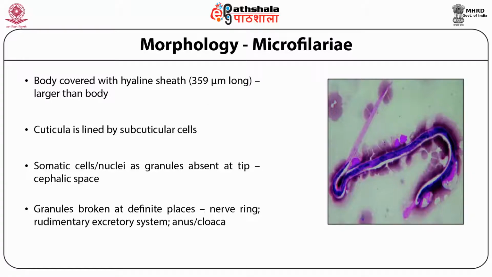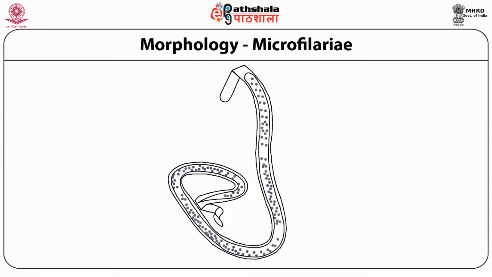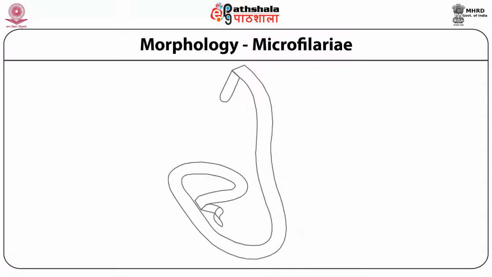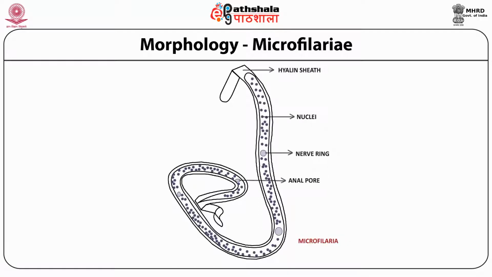However, as you can see in the figure, certain areas of the microfilariae lack these nuclei. The absence of these nuclei serves as another distinguishing feature of microfilaria. These areas signify the anterior end, called the cephalic space, and the tail end, called the anal space.